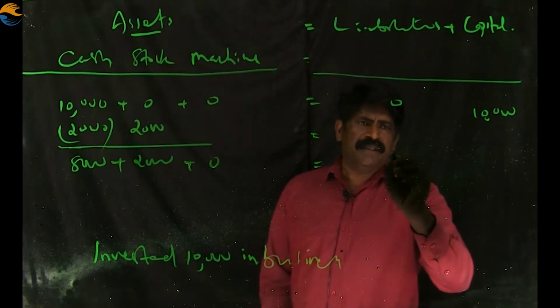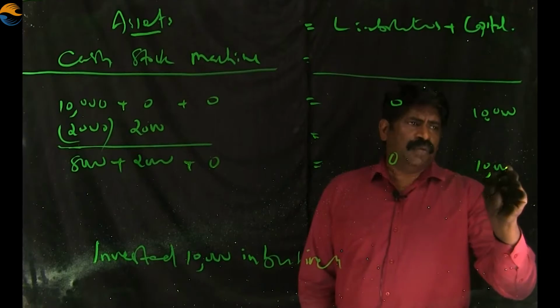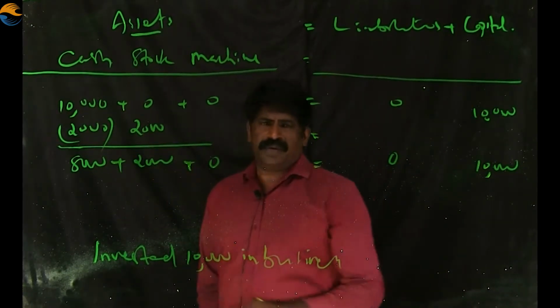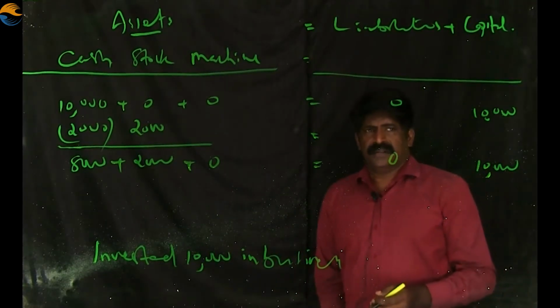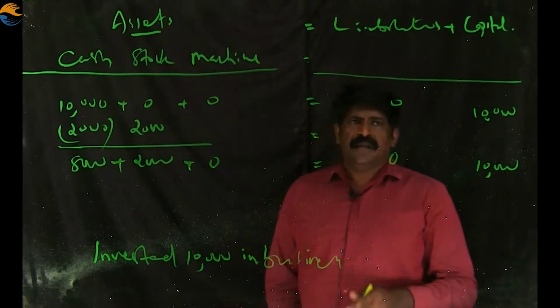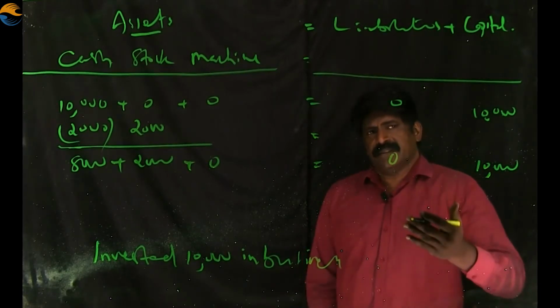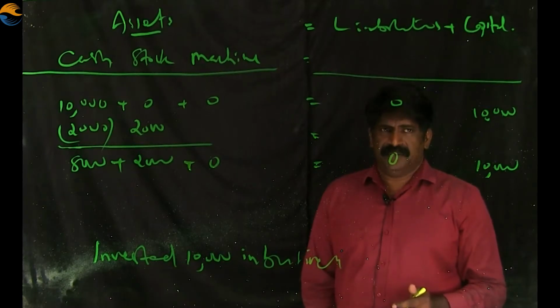On the liabilities, nothing happens. The capital is also there. Check these sides. 8,000 cash plus 2,000 stock, 10,000. On the right side, 10,000 is the capital. So when we check both sides of this equation, it will get tallied. After each and every transaction, this accounting equation will get tallied.